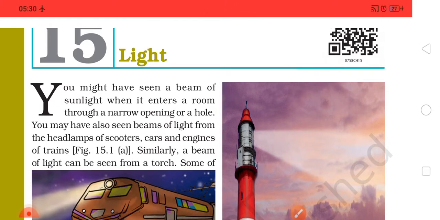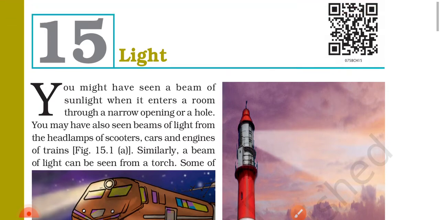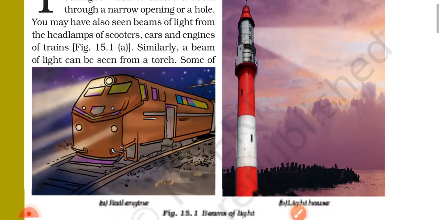The chapter name is Light. Let's start. You might have seen a beam of sunlight when it enters a room through a narrow opening or a hole. You may have also seen a beam of light from the headlamp of scooters, cars, and engines of trains. Figure 15.1a. Similarly, a beam of light can be seen from a torch.